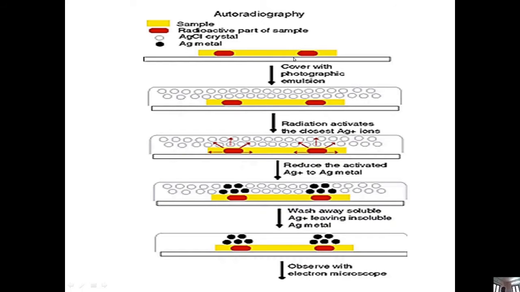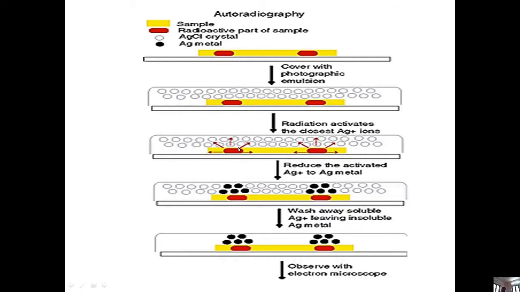So now we have prepared the tissue sections, and thereafter we have to cover that tissue section with a thin layer of photographic emulsion. Photographic emulsion, the main component of it is silver ions. During the radioactivity, these silver ions will be converted to silver metals, or metal silver, that is quite insoluble.